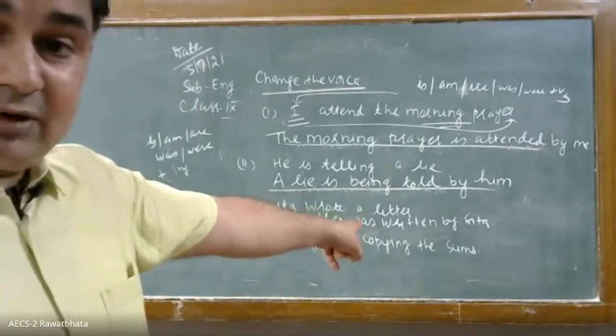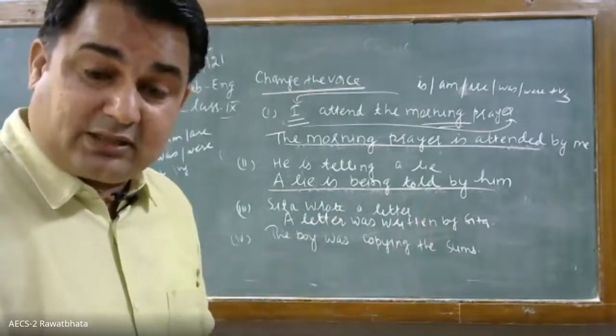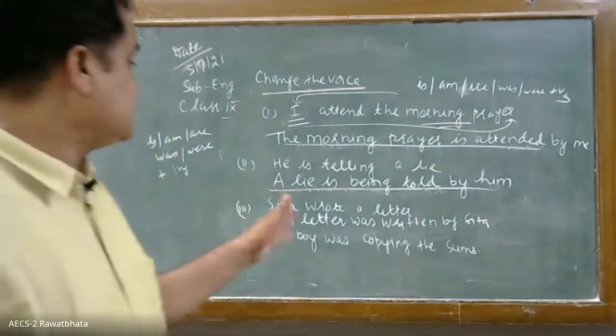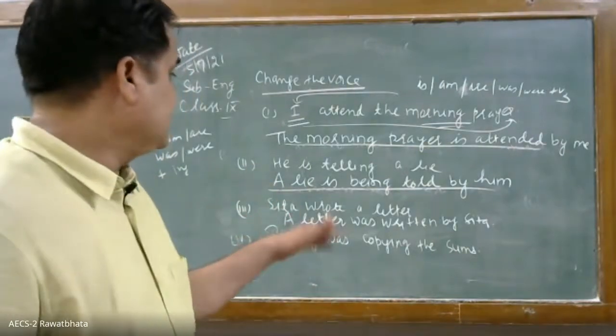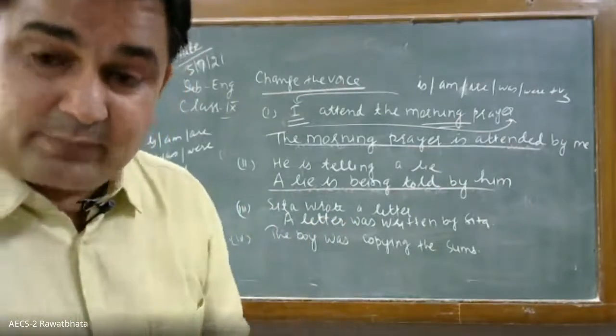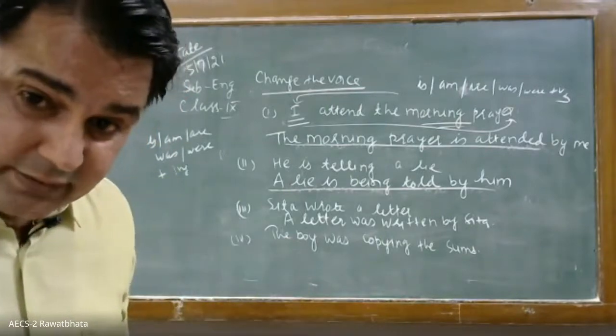Now the sums, our object, is plural. So as the object is plural, the verb form will also be plural. So what will it become? The sums were being copied by the boy. The sums were being copied by the boy. You have understood it or not?